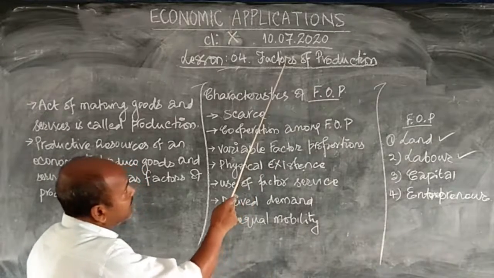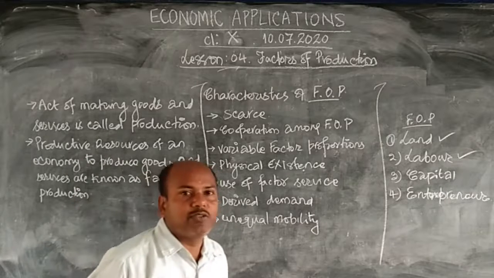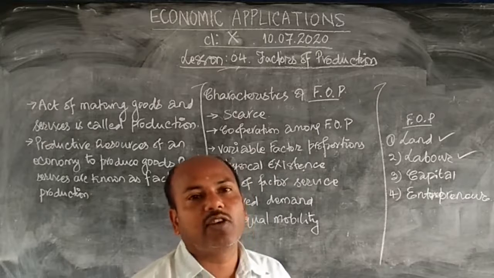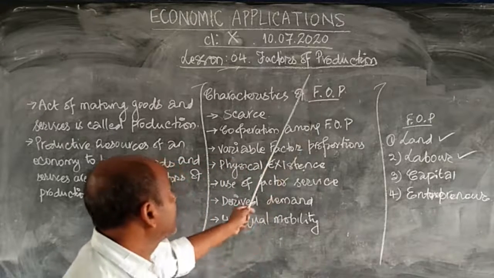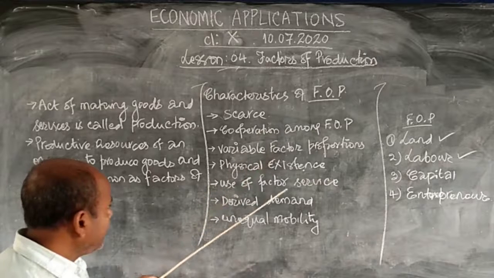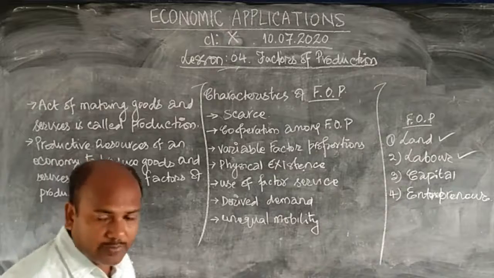When we learn about the factors of production, that is the ability of an economy to produce goods and services with the help of the productive resources in an economy. Then we learned about the characteristics. These are the 7 characteristics of the factors of production we learned today.